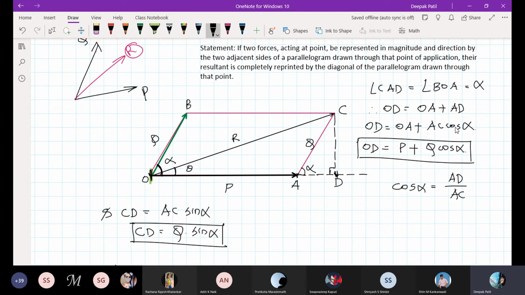But what is AC? AC in magnitude is nothing but Q, so Q cos alpha. Is that okay? Similarly, here you have to use the sin alpha formula.